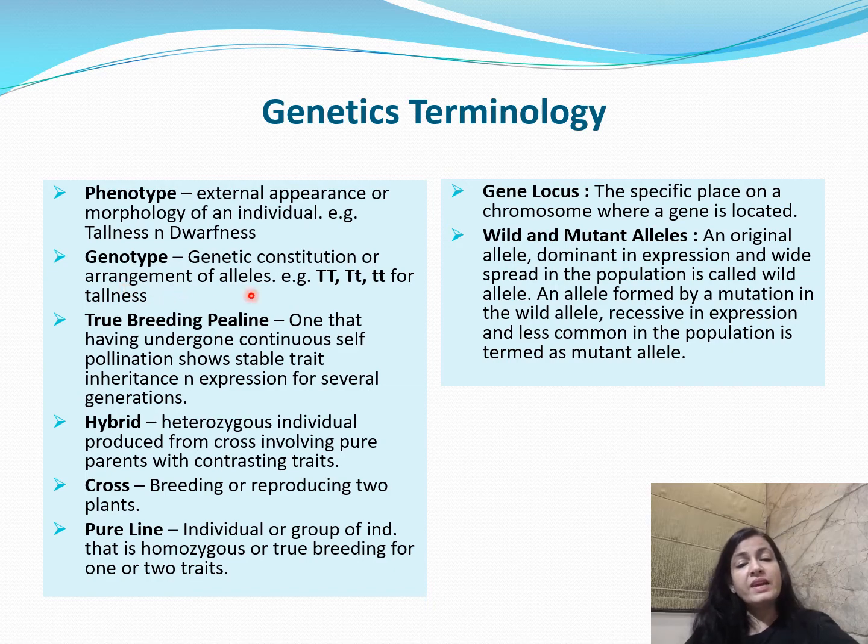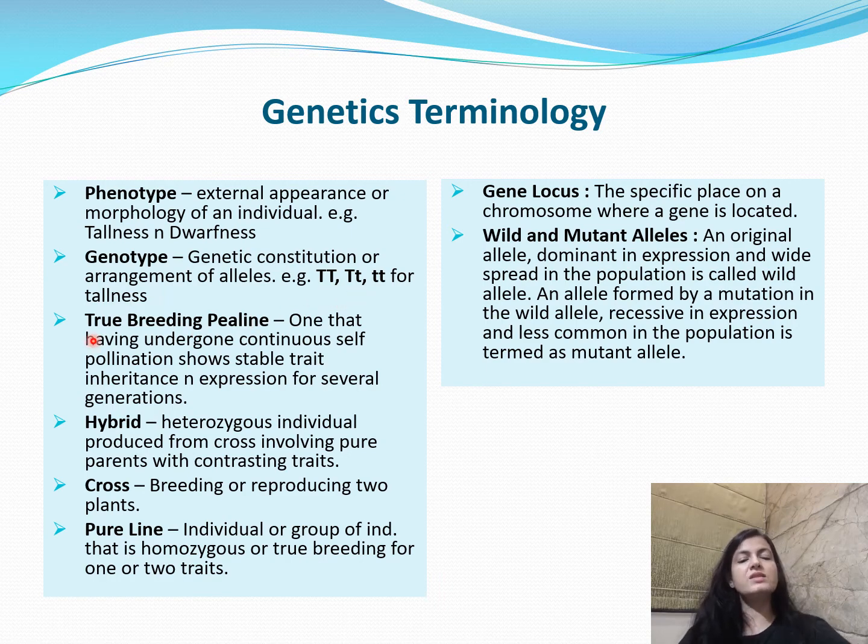Genotype is a genetic constitution, and it is an arrangement of alleles. For example, when I say genotype for tall, it can be capital T, capital T, or capital T, small t, and genotype for dwarfness is small t and small t. Fine. Here I mentioned small t for tallness, but it is basically small t and small t for dwarfness. For tallness, it is capital T and capital T, or capital T and small t.